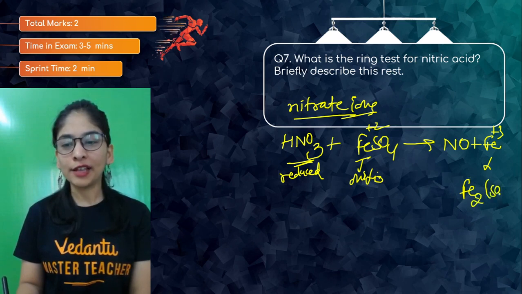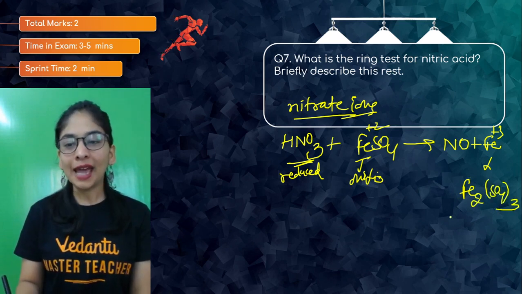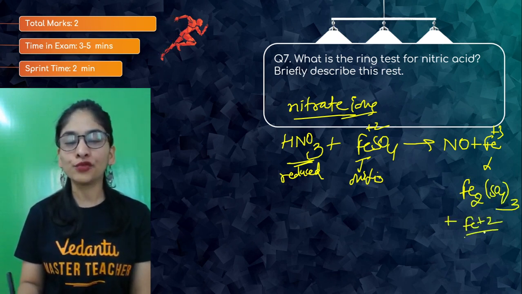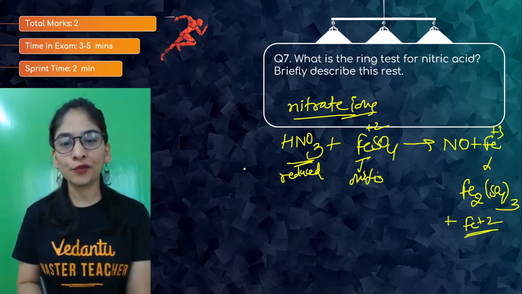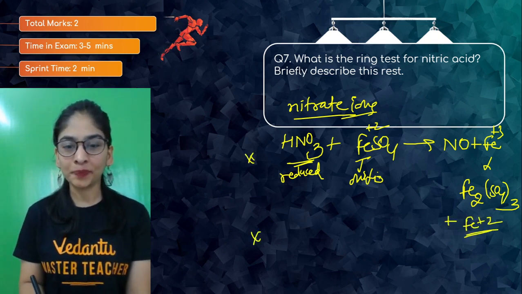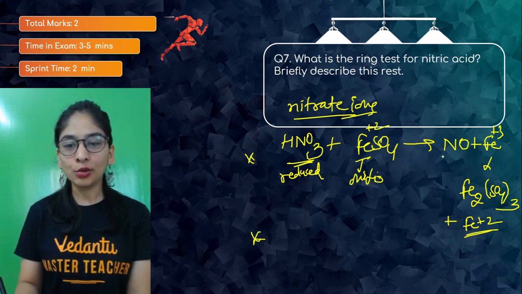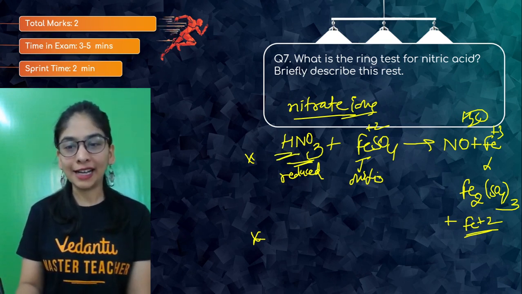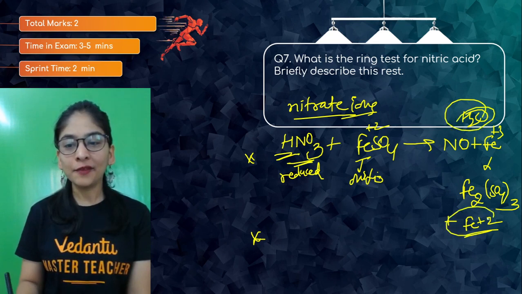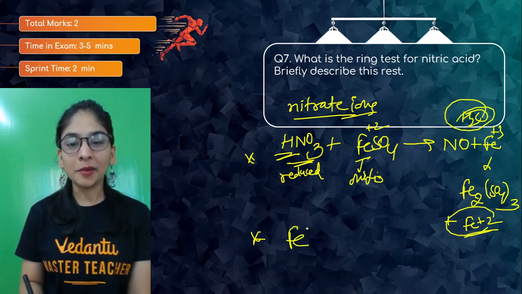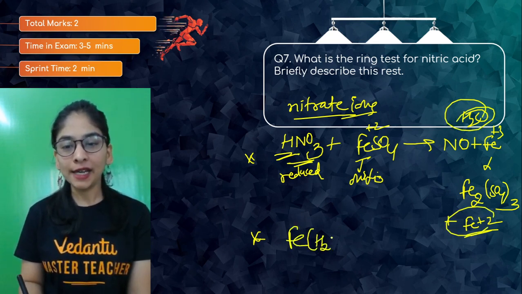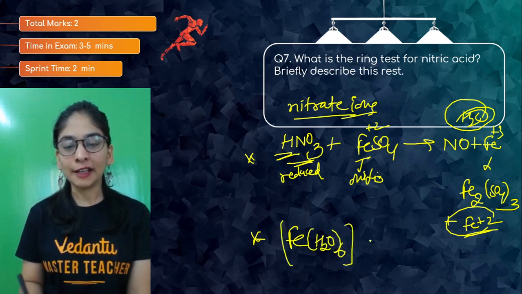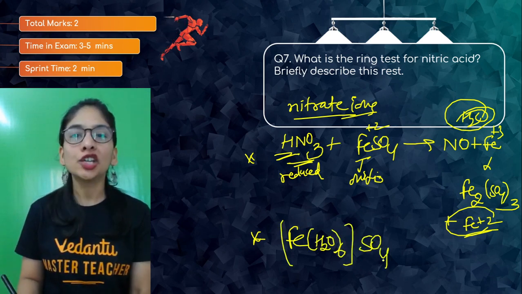That means Fe2(SO4)3, something like this. And there is still some iron in Fe plus 2 form also, because there is enough FeSO4 not completely reacting. And now my Fe plus 2, and here there is water also that is going to release from this hydrogen. They'll give water, then nitric oxide, and then the sulfate. So my water is going to combine with this Fe and that remaining sulfate to give [Fe(H2O)6]SO4, this kind of a coordination complex.